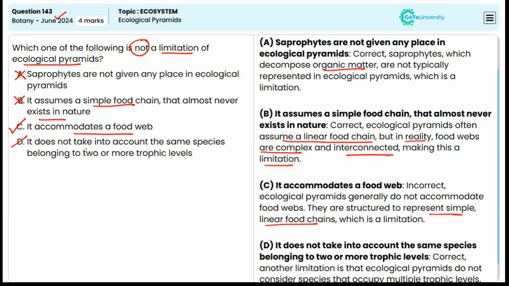Option D, it does not take into account the same species belonging to two or more trophic levels. This is also incorrect, isn't it? Because this is a limitation of ecological pyramids. We learned it in the previous slides, isn't it? So option C is the correct answer.